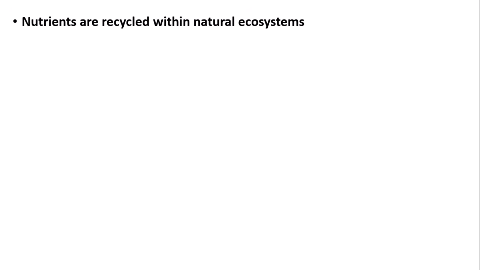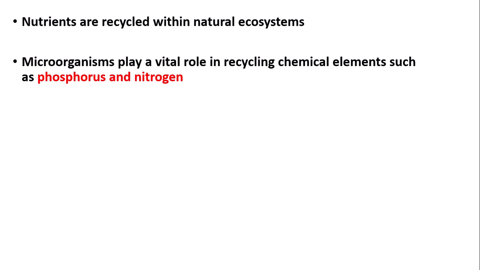So, nutrients need to be recycled within natural ecosystems in order to build important organic materials, so like DNA, ATP, etc. Microorganisms, so bacteria, play a vital role in recycling chemical elements such as phosphorus and nitrogen. These are the two most important chemical elements that are recycled.